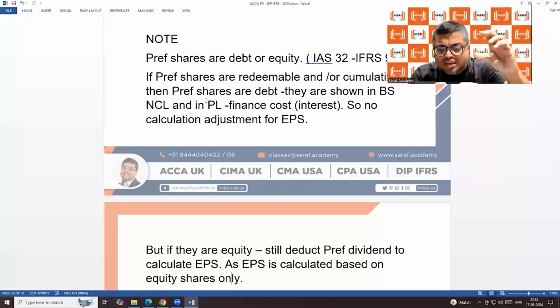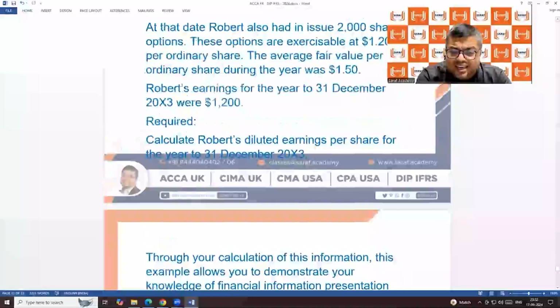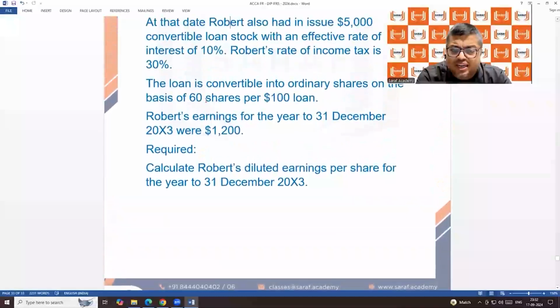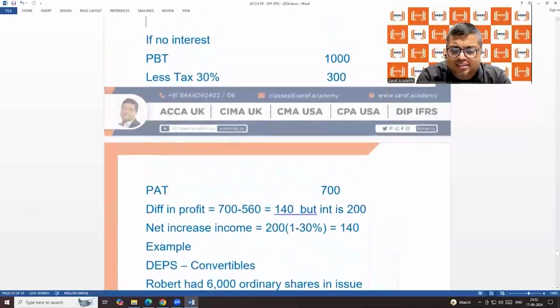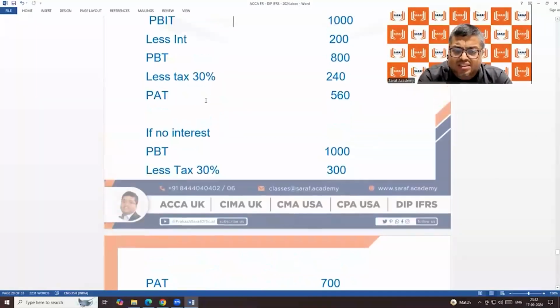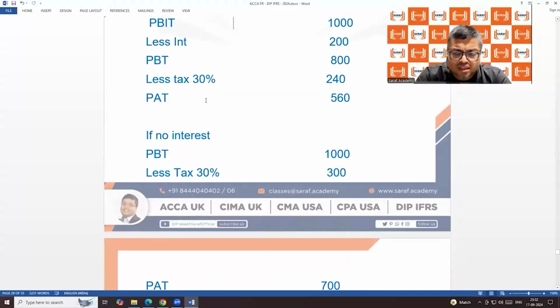When there is a debenture, what do you do with the interest? You will deduct interest from EBIT, then you deduct tax, and then you get earnings. Last class we discussed, if a company is paying dividend to shareholders, where will it be recorded in the PL account format, Johu?